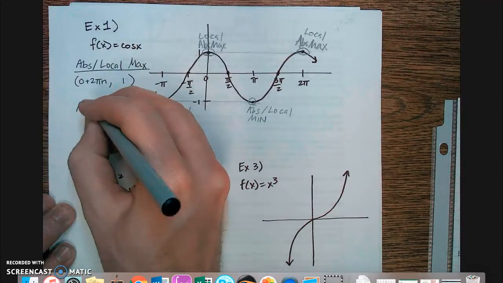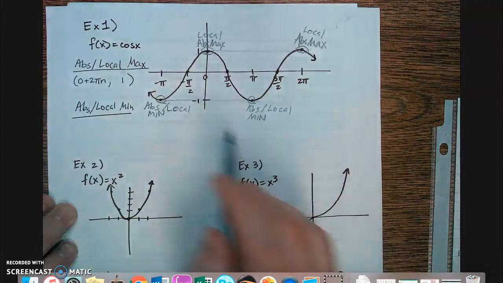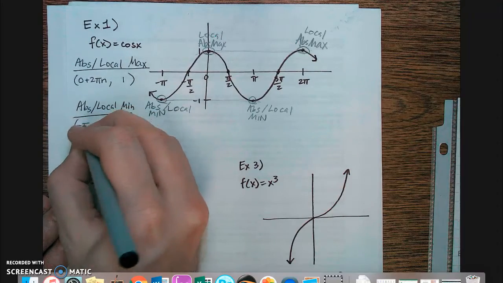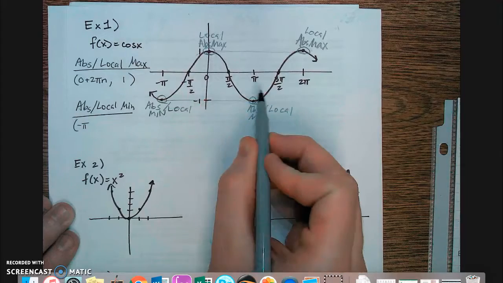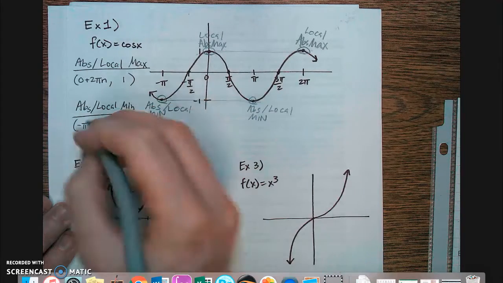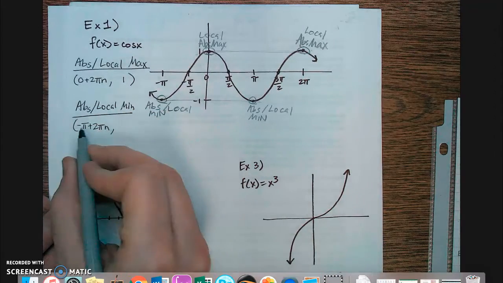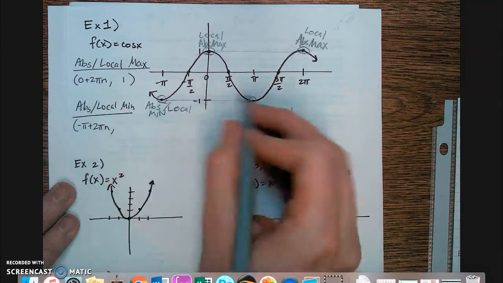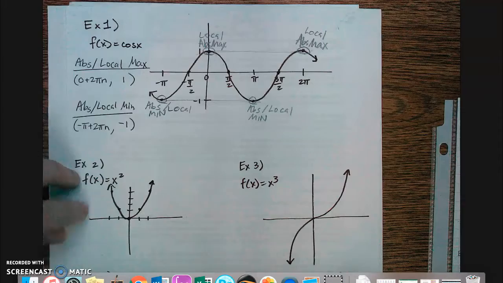Let's make a rule for absolute and local minimums. We see our first minimum in my graph at negative pi, so I'm going to start there. And again, if I add 2 pi to negative pi, I get my next minimum. And I can keep adding 2 pi however many times I want to get all the minimums. So negative pi plus 2 pi n. And those y values are negative 1. So that's my answer for example 1.